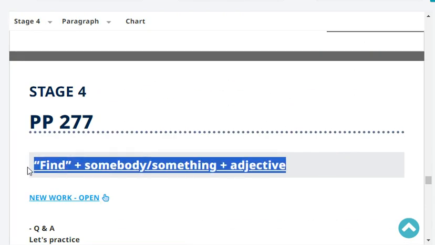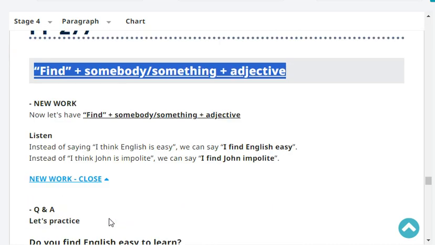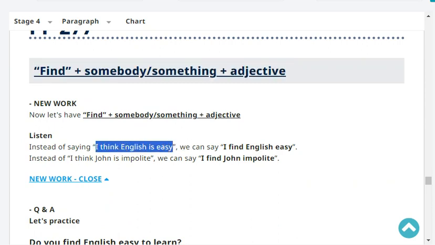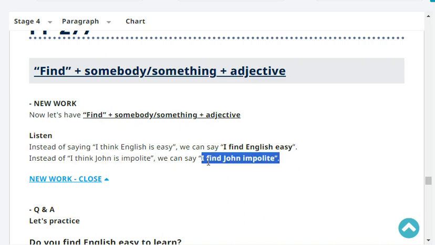Okay, let's talk about the construction find. The word find plus somebody or something plus adjective. So instead of saying, I think English is easy, we can say, I find English easy. So it's the word find plus something, English, and then adjective, easy. Instead of saying, I think John is impolite, we can use find. We can say, I find John impolite, so that's find plus somebody, and then adjective, impolite.